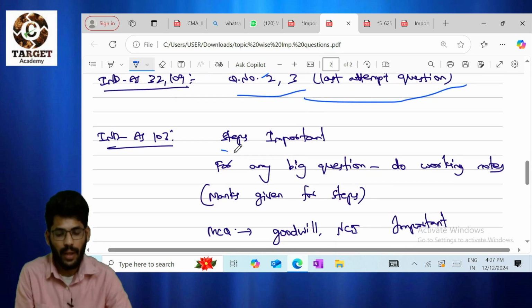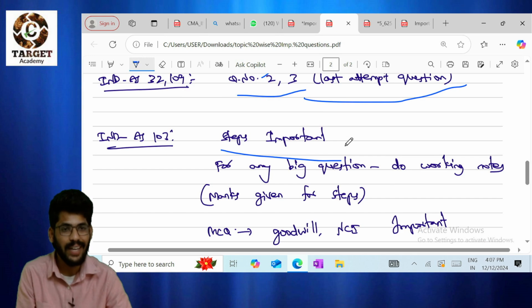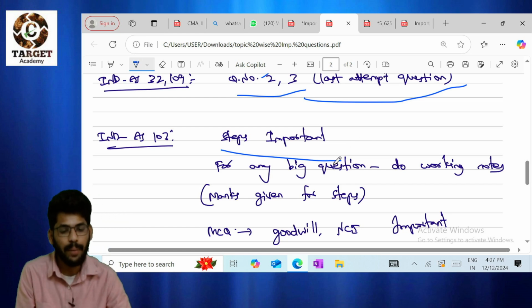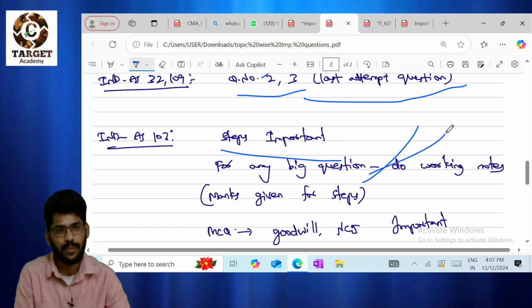Next, Ind AS 103. When you are solving Ind AS 103, the steps are very important, sir. For any big question they have asked, you need to write all the steps. You have 6 steps, right? So please go through the steps. Working notes are very important. Then go through the balance sheet. That's it.